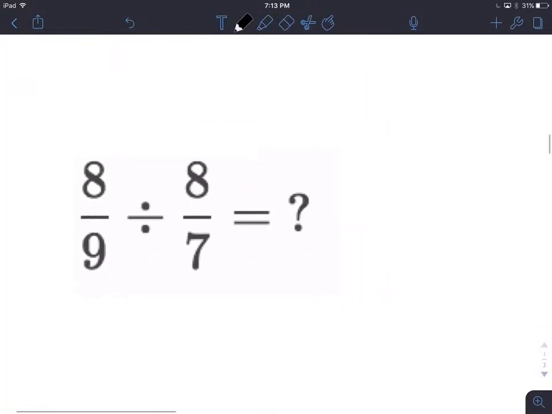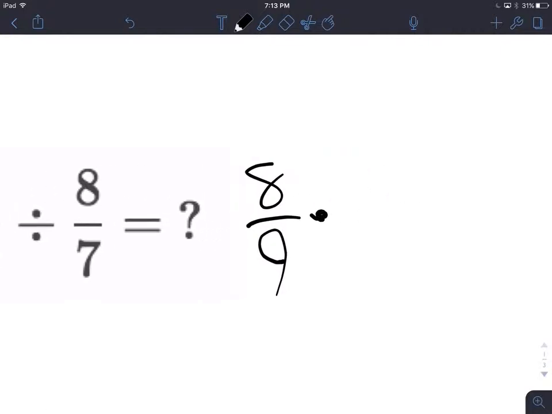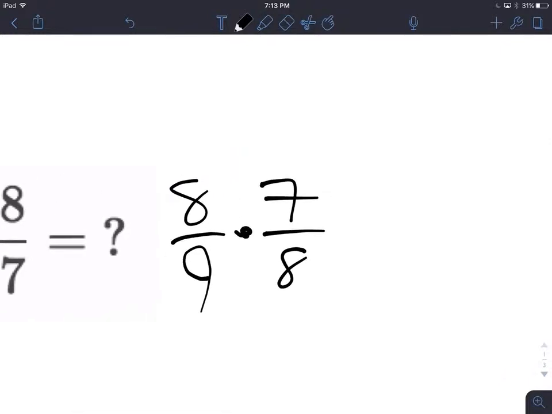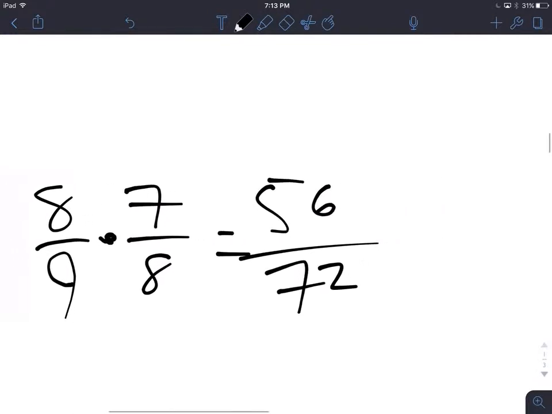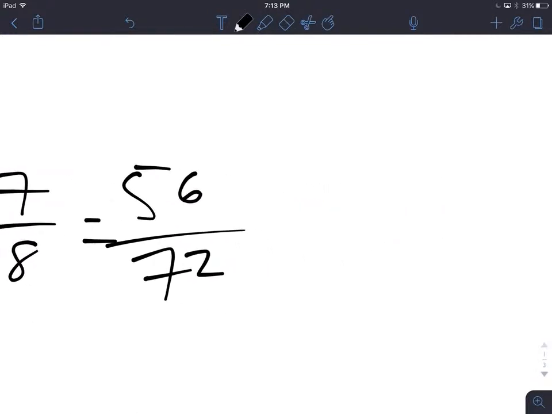Last one, 8/9. Keep the dividend. Change division to multiplication. Flip the divisor to the reciprocal. 8 times 7 equals 56. 9 times 8 equals 72. Can you divide these by the same number? Yes, you can. You can divide them both by 2.